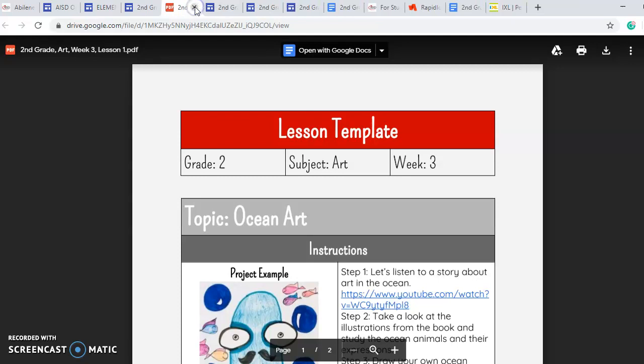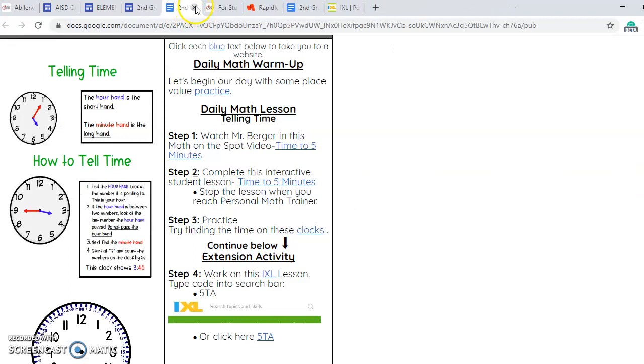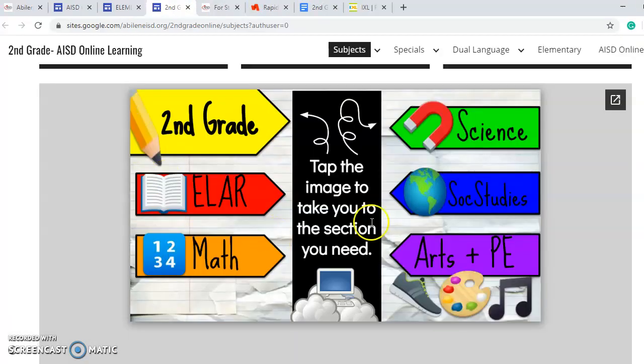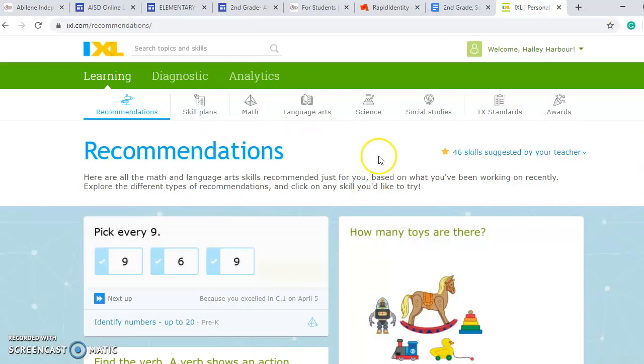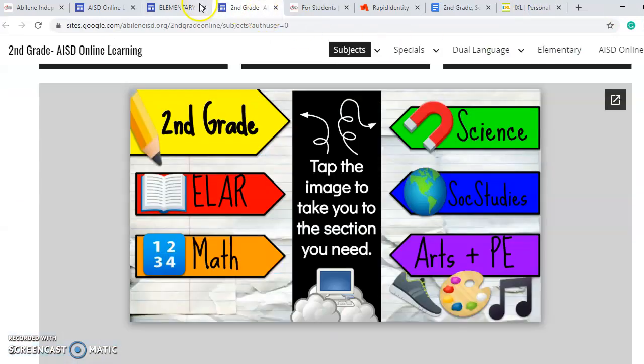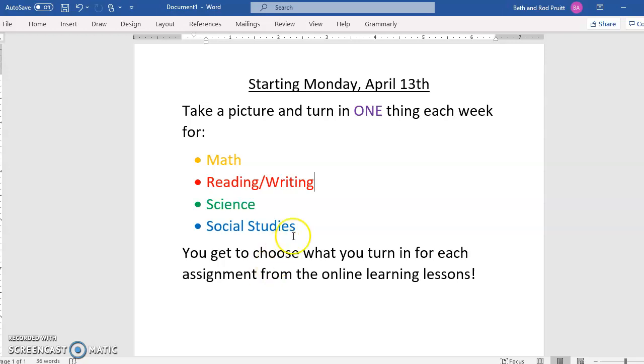Now, one thing I need you to know is your teachers cannot see what you are doing on these online lessons. They are just click and do. That is why you have to take a picture of what you are doing or what you have completed and send it to your teacher. On IXL, we get reports and we can see exactly what you're doing on IXL, but we can't on the online lessons, which is why you are going to need to take a picture and turn in 1 thing each week.